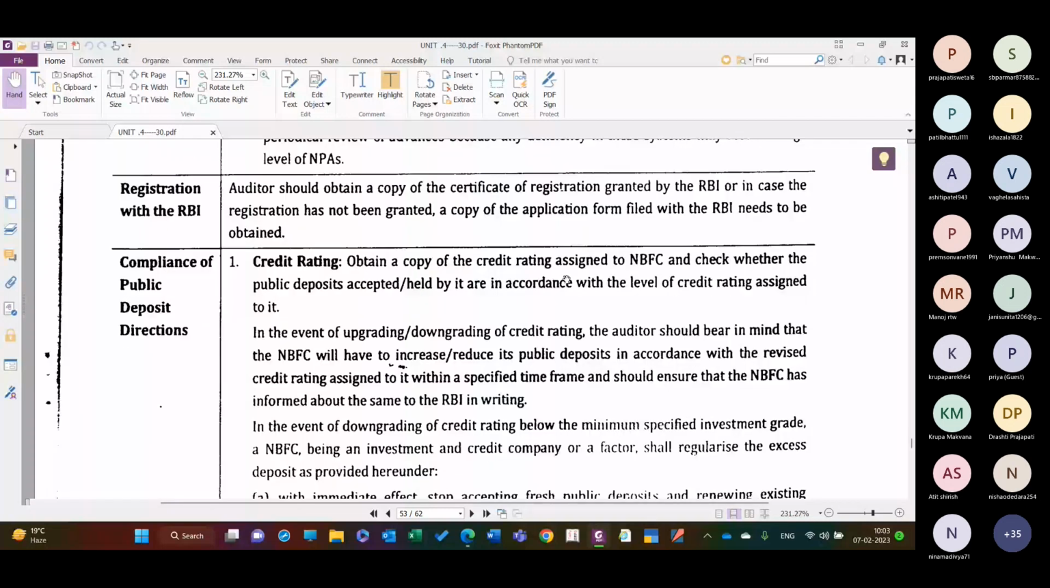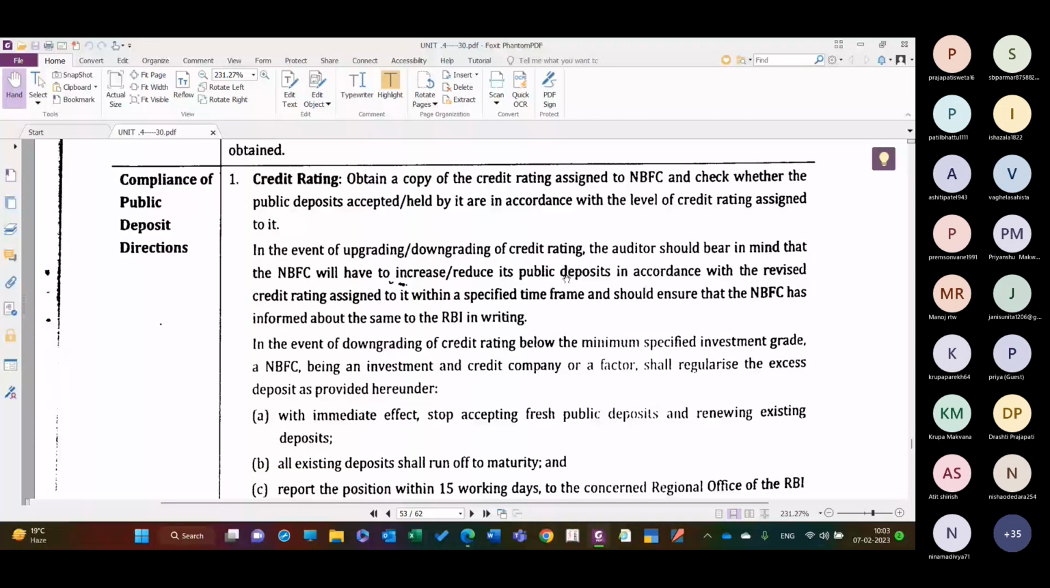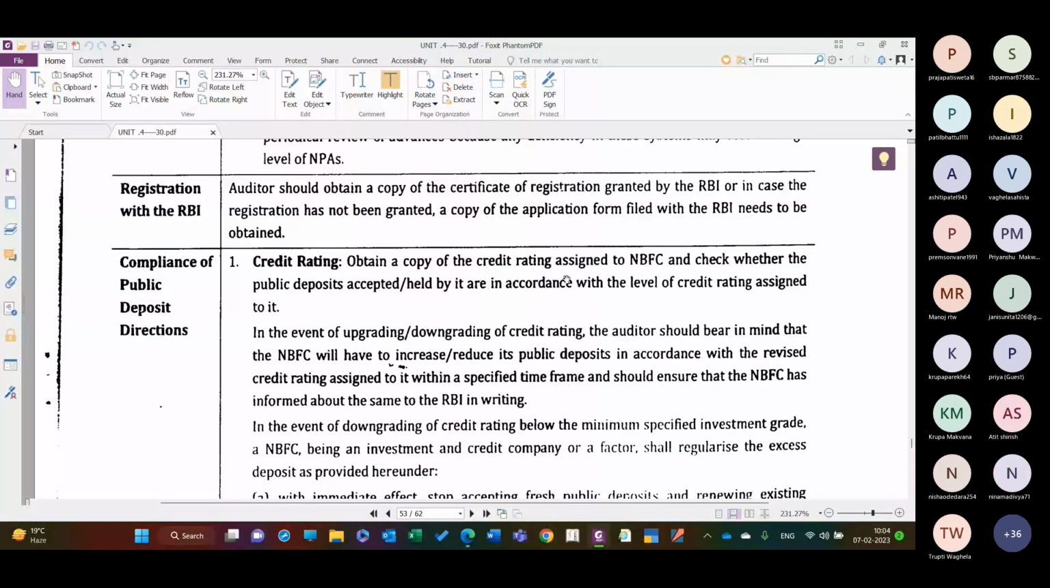Compliance of public deposit directives. So whatever the public deposit accept किए तो उसके जो भी compliances है वो किया है कि नहीं है.